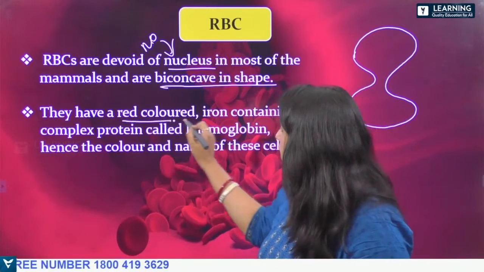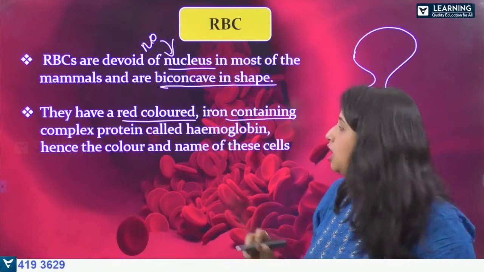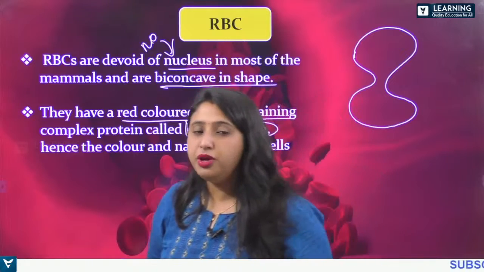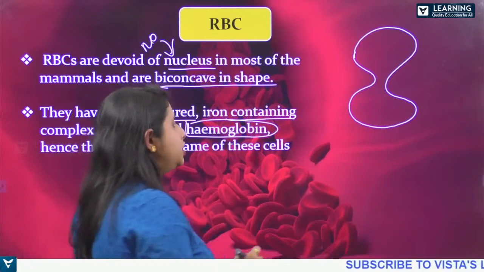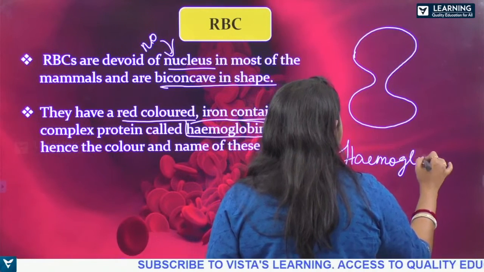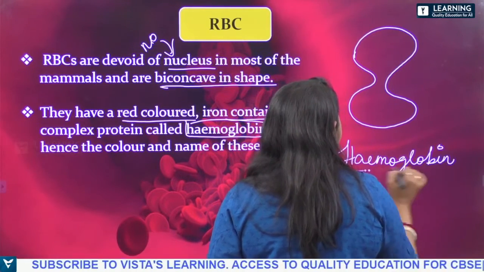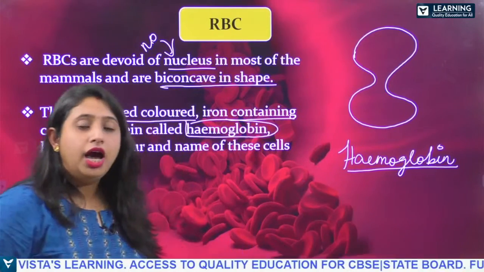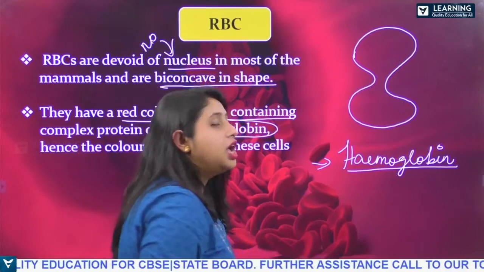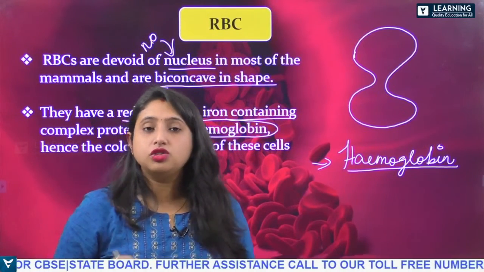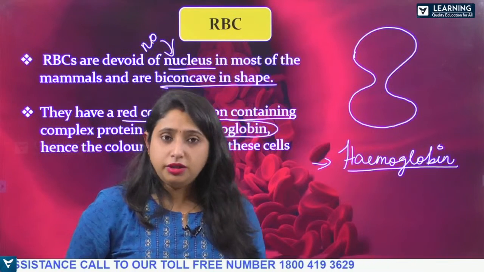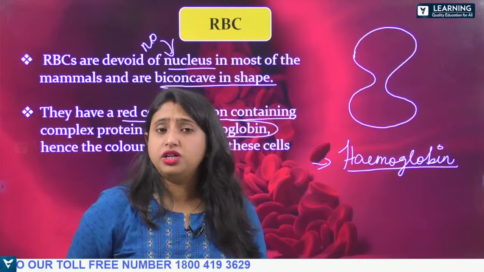They have a red colored iron-containing complex which is called hemoglobin, okay? So what is the red pigment present in blood? That is hemoglobin, right? Hemoglobin is a red pigment which is present in the blood, because of which our blood is red in color.